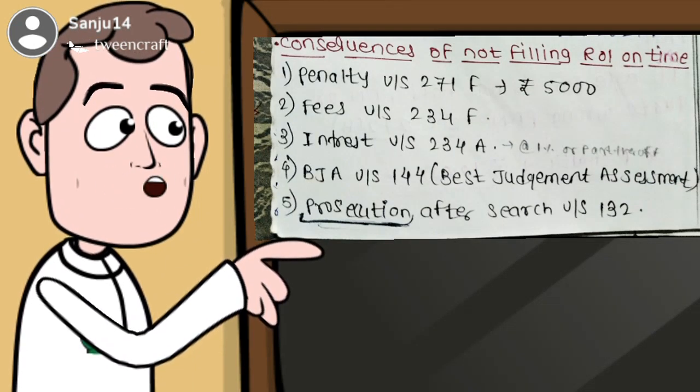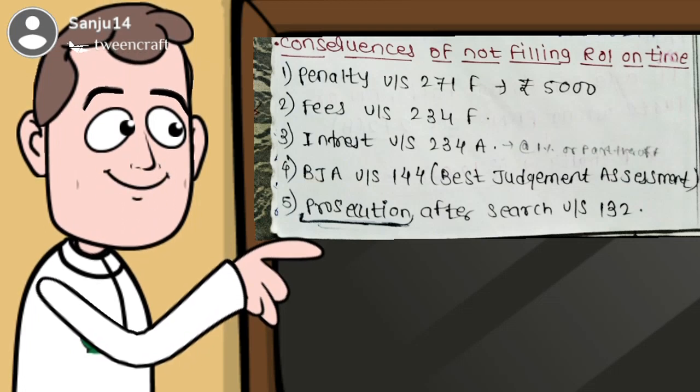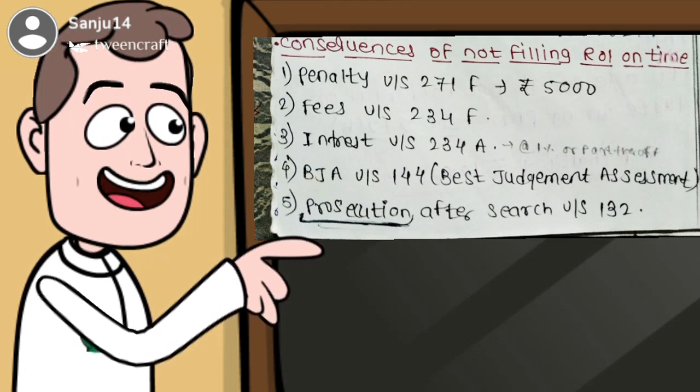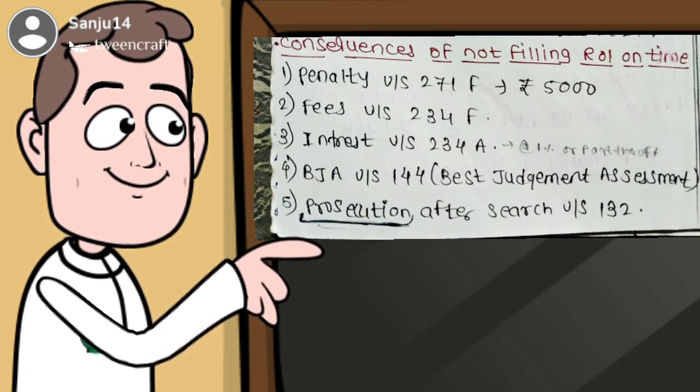Consequences of not filing ROI on time. First, penalty under Section 271F of rupees 5,000, fees under Section 234F, and interest under Section 234A at the rate of 1% per month or part thereof. And best judgment assessment under Section 144. And fifth, prosecution under Section 276CC.